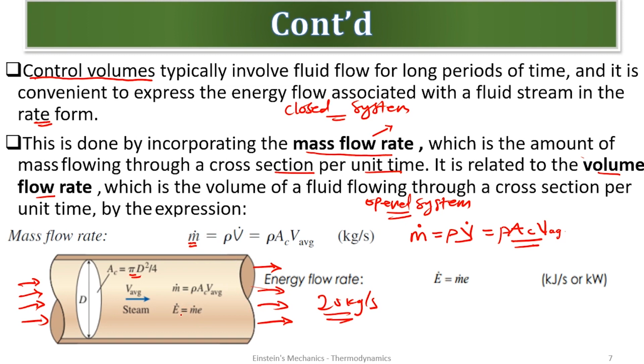And when we are done with the mass flow rate that we know, we have to account for the energy. So as it is flowing, what energy is it dissipating? So the total energy, or the energy flow rate, is given as the mass flow rate times the E. Look at this equation. It's very simple to understand.